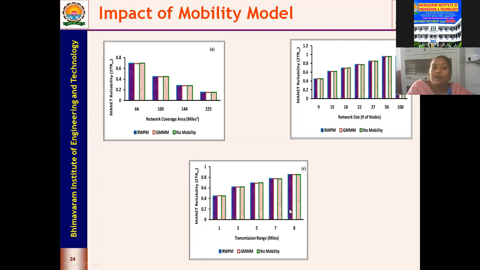One thing I would like to say is that making use of no mobility model means that we are reducing the computational calculations, because the random waypoint mobility model has more computational calculations. Even Gauss-Markov has more computational calculations. Reducing the computational calculations is an advantage of using no mobility model.